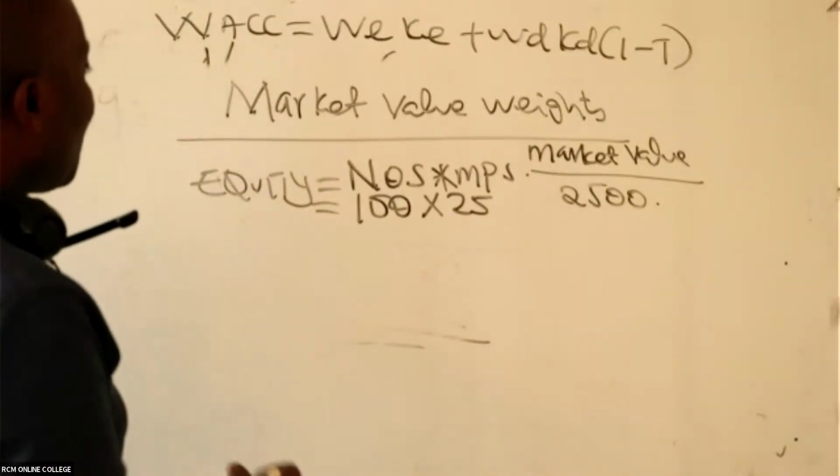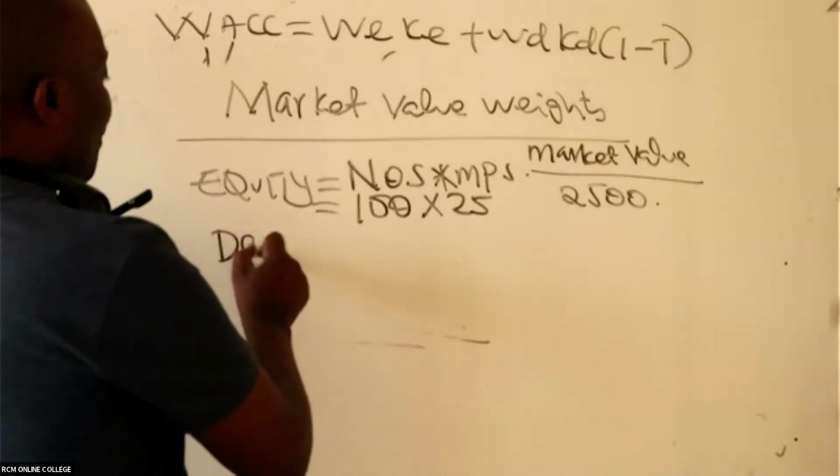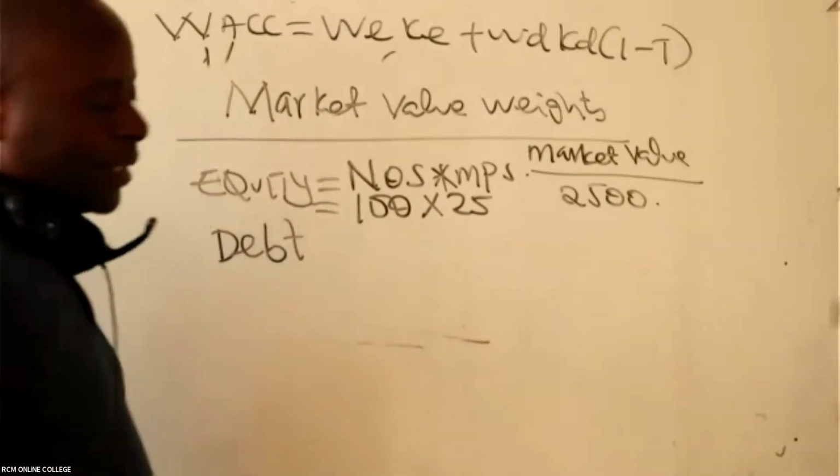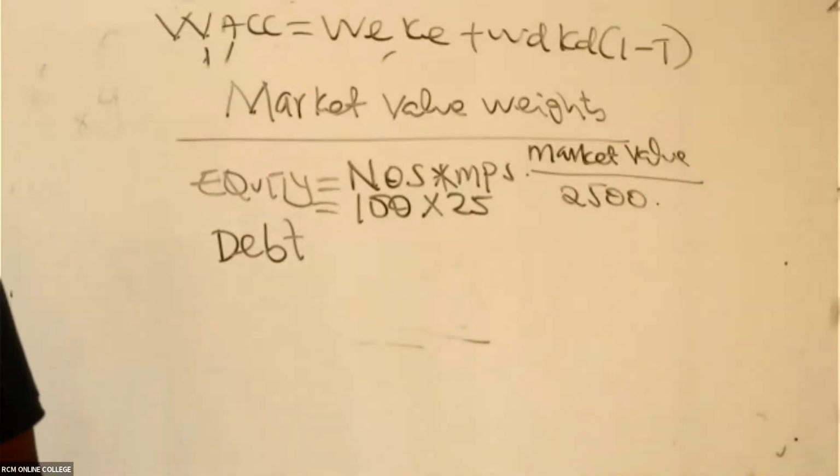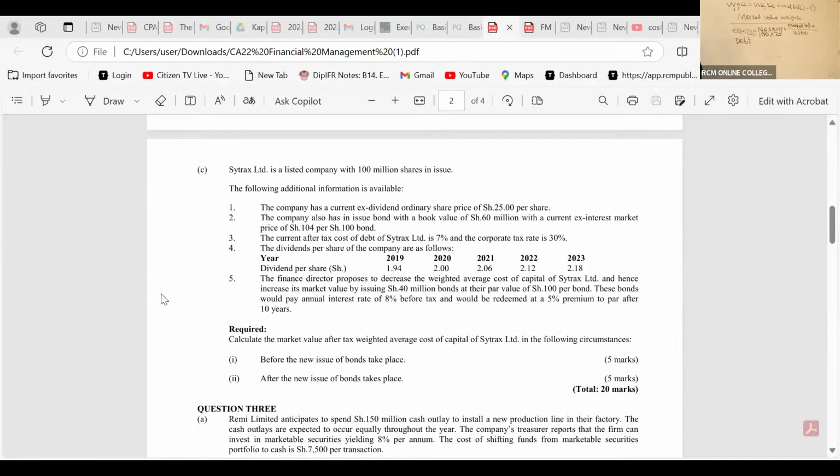Now from there, please go to debt. What have they told us about debt? Let's see here.